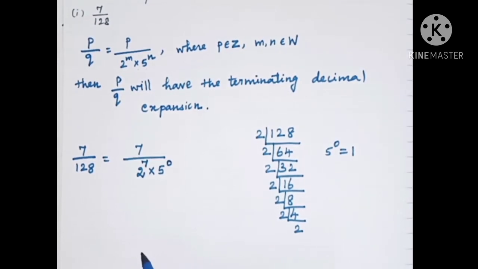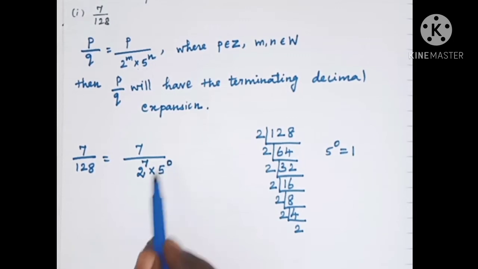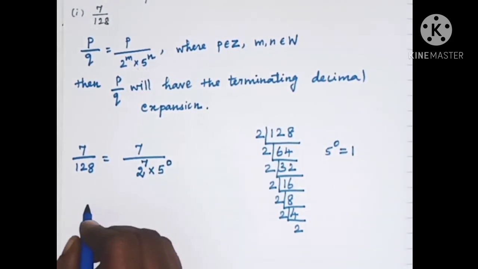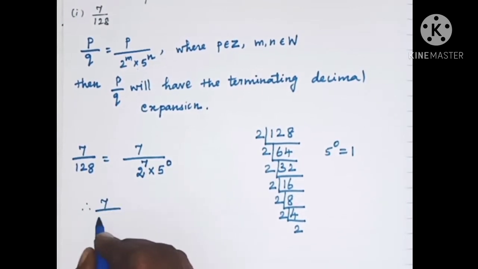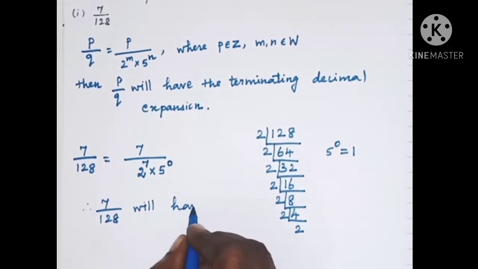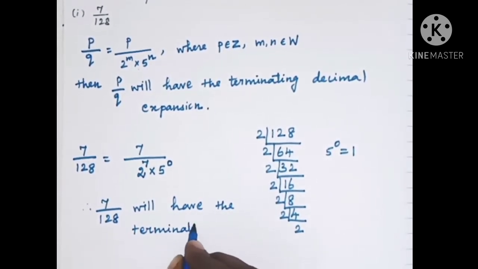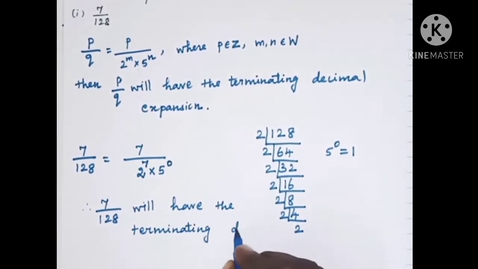Why? Because 128 can be written as 2 power 7 into 5 power 0. Therefore 7 by 128 will have a terminating decimal expansion.